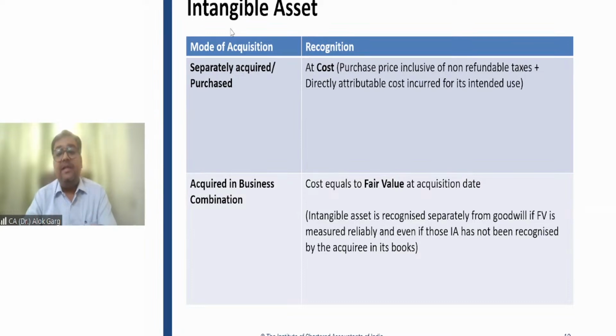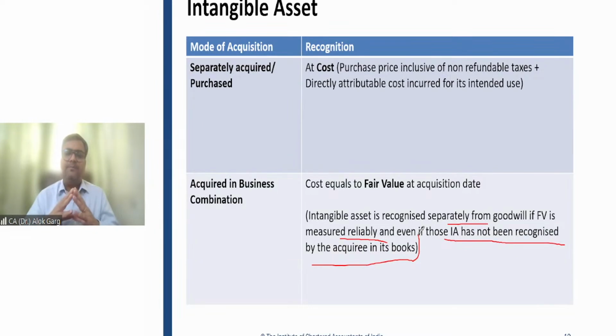So friends, in case of a business combination, the standard says that whenever a company is acquiring a business and the company is getting an intangible asset, it has to be measured at fair value, right? So an intangible asset is recognized separately from goodwill if fair value is measured reliably, even if those intangible assets have not been recognized by the acquiree in its books.